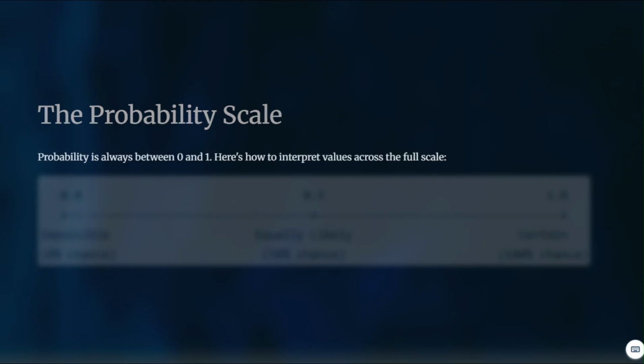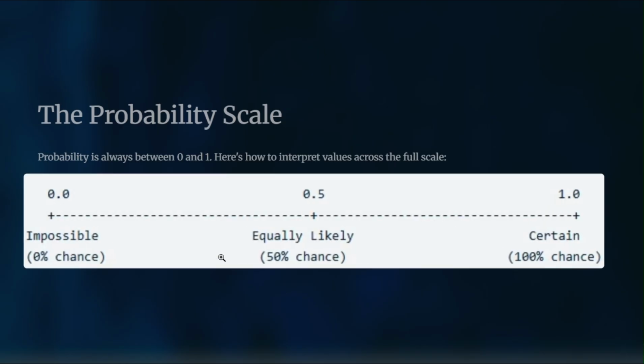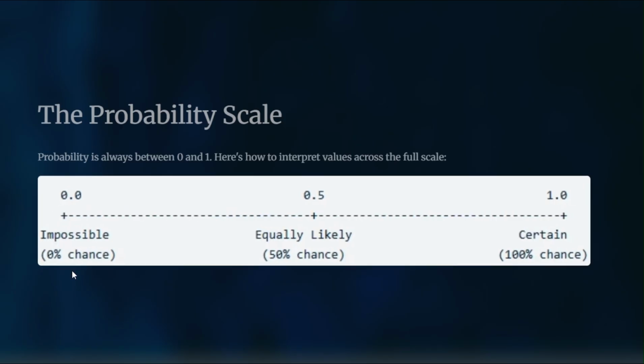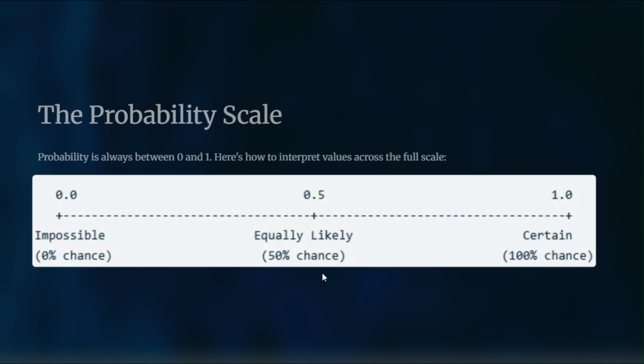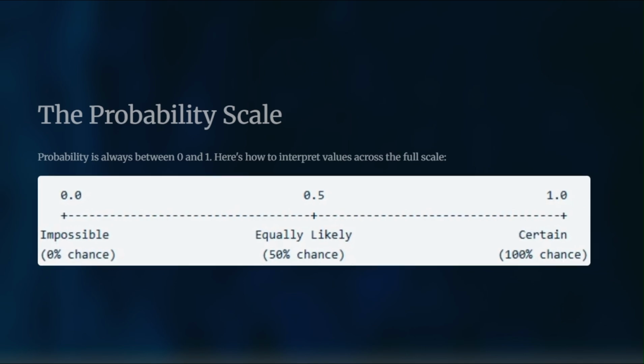Probability is always between 0 and 1. Here's how to interpret values across the full scale. If the probability is 0, that means that the event will never occur. That is an impossible event. If the probability is somewhere here, 0.25, that means that the event is unlikely. It's possible, but improbable. If the probability of an event is 0.5, that means that the event is equally likely. There's a 50-50 chance of occurring.